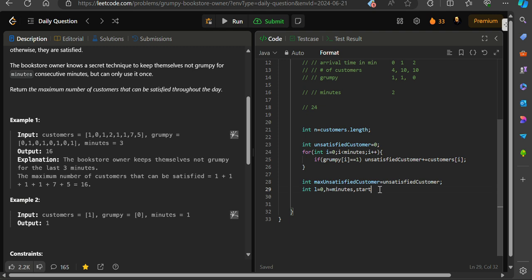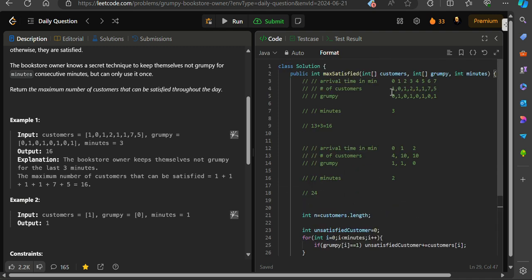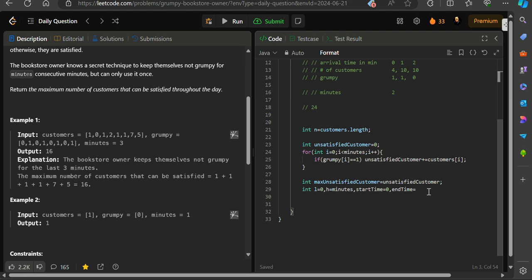There will be something like start time and end time, right? Because for this window we needed to note the time at which the window will start and the time at which the window will end. For them I will just count all the customers, because they will always be satisfied, because I will forcefully make them happy, forcefully make the owner happy. So what to do?